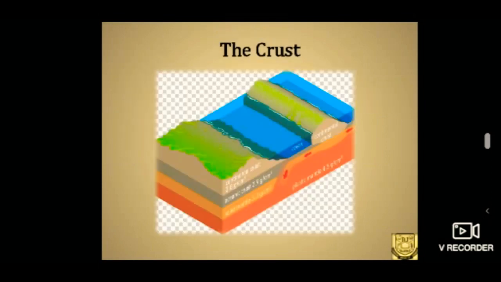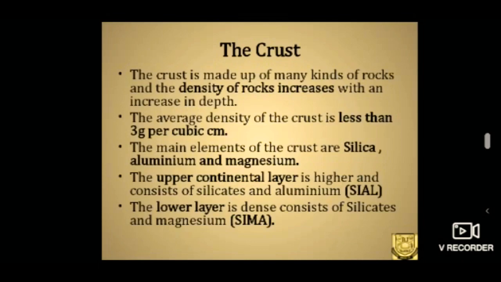Here, this diagram clearly denotes the two parts of the crust, continental crust as well as oceanic crust. You can find that the upper part is the continental crust and the lower is the oceanic crust. Now we can discuss something detailed about the continental crust and oceanic crust. The continental crust is of an average thickness of about 50 km.